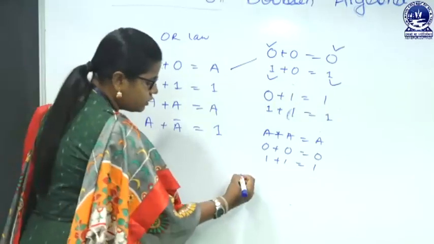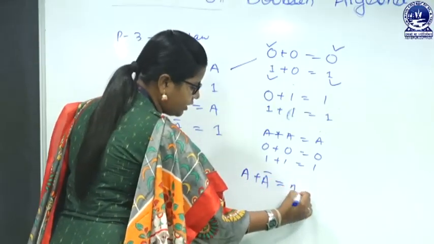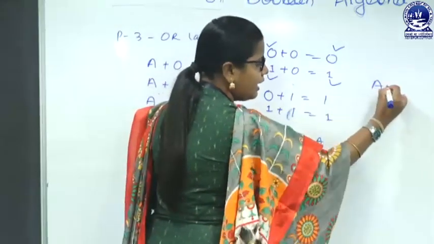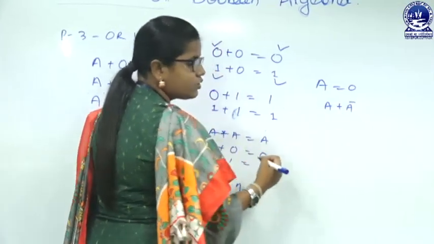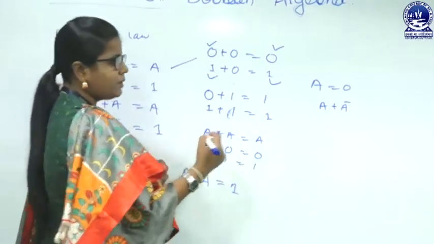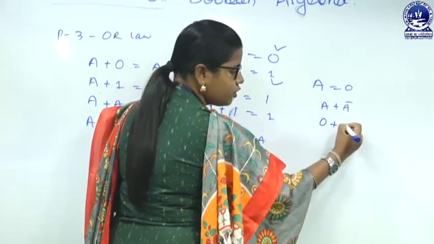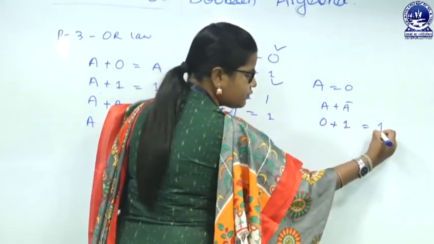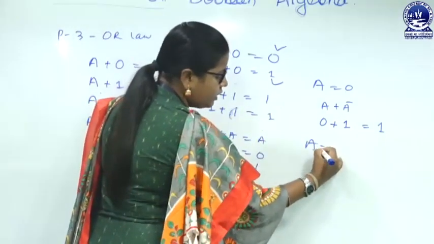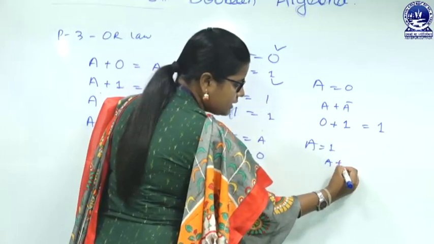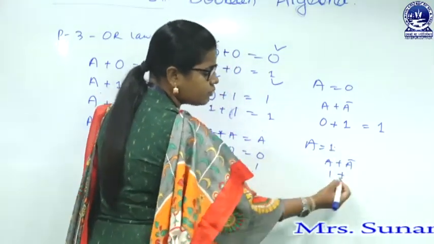Coming to the fourth, A plus A complementary is 1. So, when A value is 0, let us see what is the value of A plus A complementary. 0 plus complement of 0 is what? 1. So, the answer is 1. When A value is 1, 1 plus complement of 1 is what? 0.